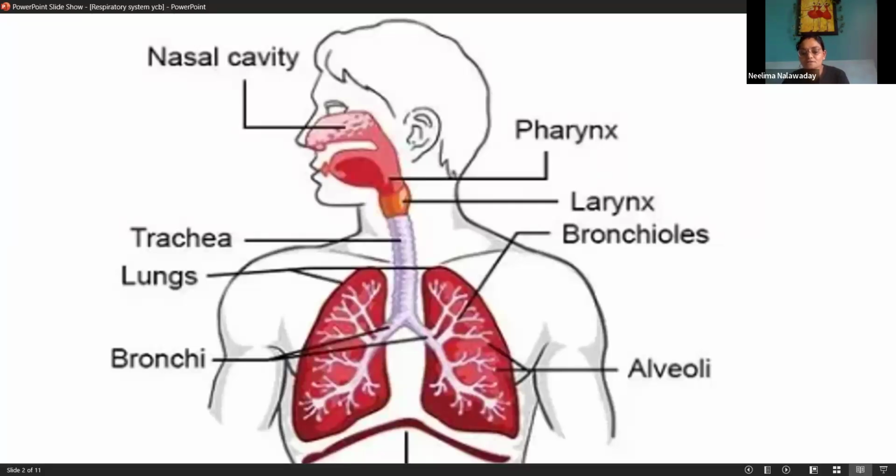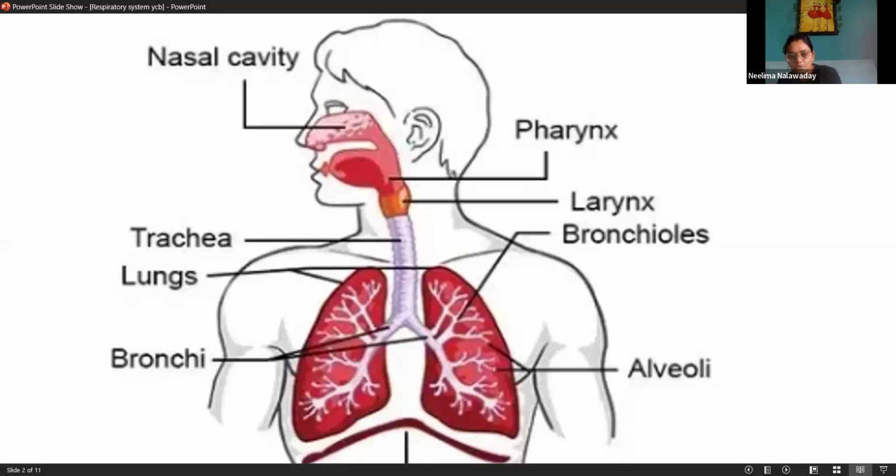As we saw in the circulatory system, when deoxygenated blood goes to the lungs, the carbon dioxide from the blood comes into the alveoli, and oxygen molecules get transported into the blood, and the blood becomes oxygenated. So this whole gaseous exchange happens in the alveoli.